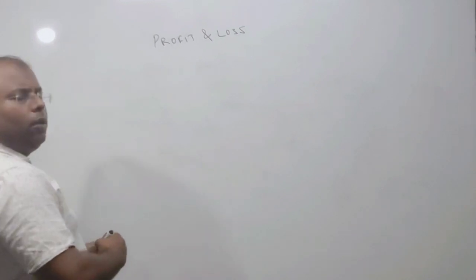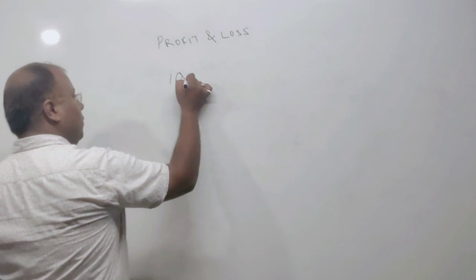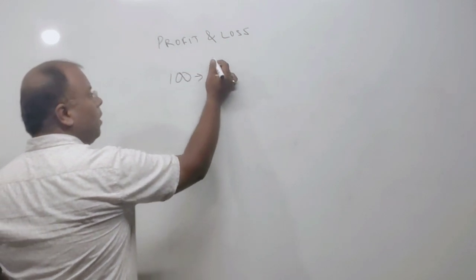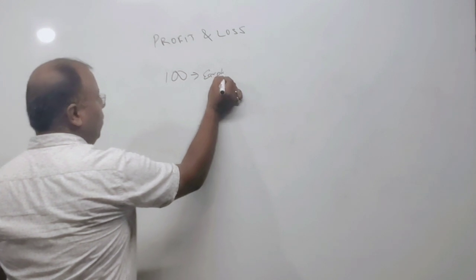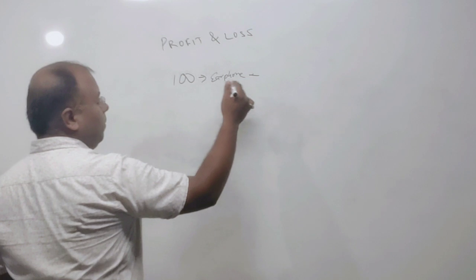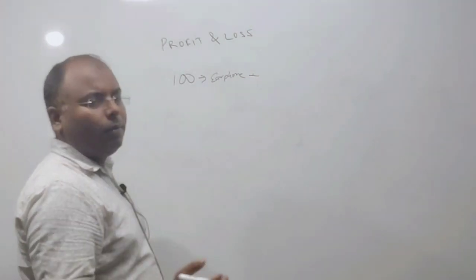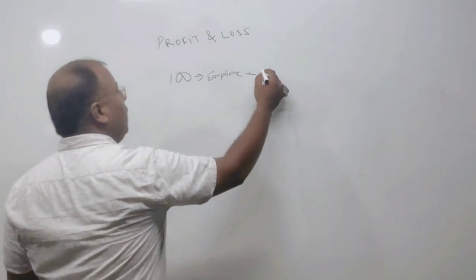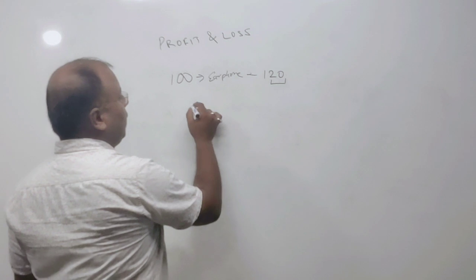So make it a small example. Like you are having 100 rupees with you. You have purchased an earphone, 100 rupees earphone, headphone or earphone, whatever you want, from a bigger market like Delhi or Mumbai, and selling it at a cost of 120 rupees. So here 20 rupees is your margin, that is profit.